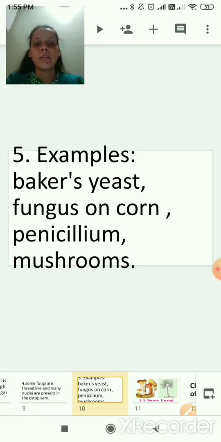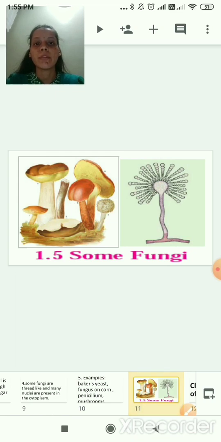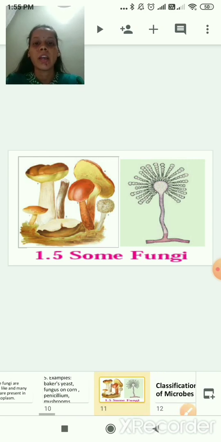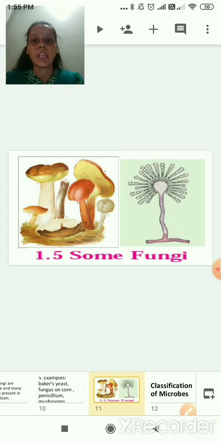Now we'll see the picture of some fungi. As you can see here, some fungi are shown. What is that? Yes, correct. The first one is mushroom, and the second one is aspergillus, the fungus on corn. Correct. I hope you are clear with kingdom 3 fungi.